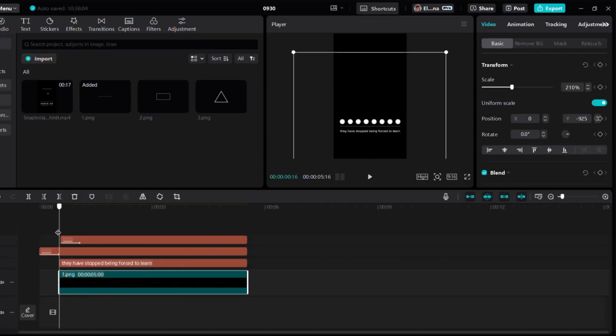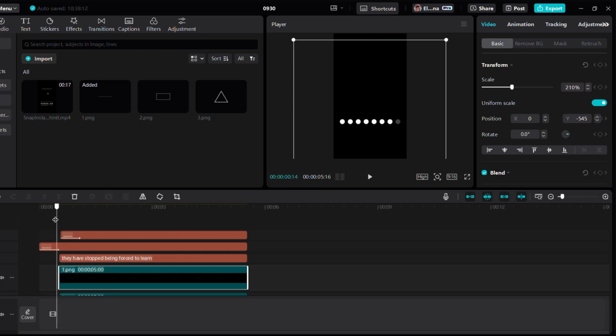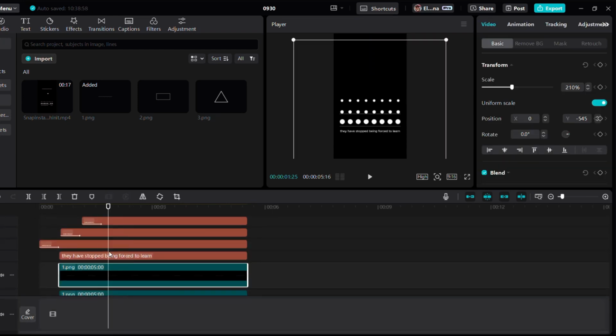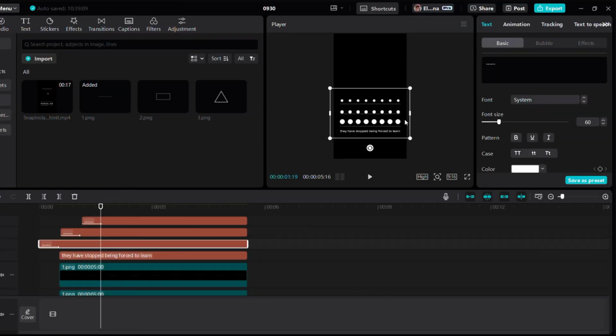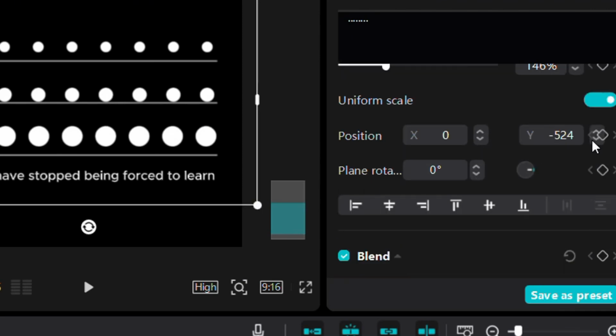Now add a line below the second layer of the circles. Repeat this for the third layer. Now align all the layers exactly on the line by using X and Y position.